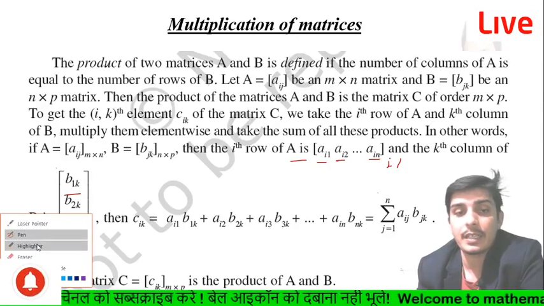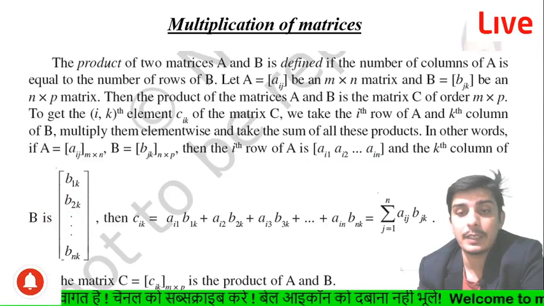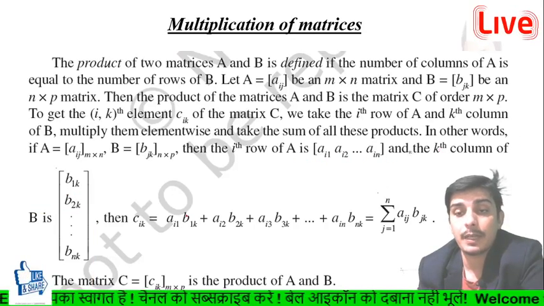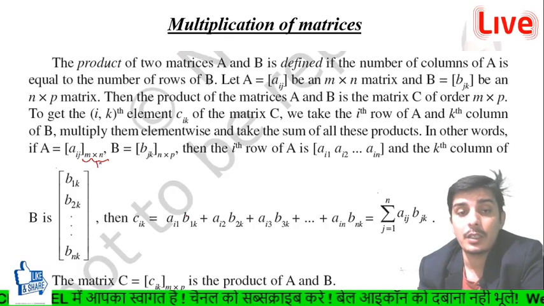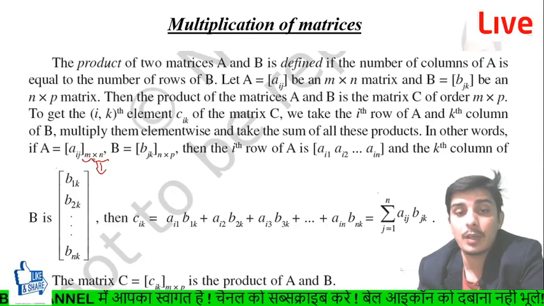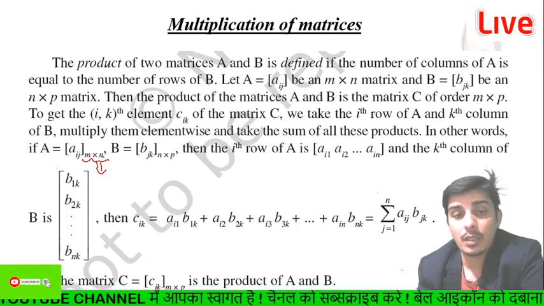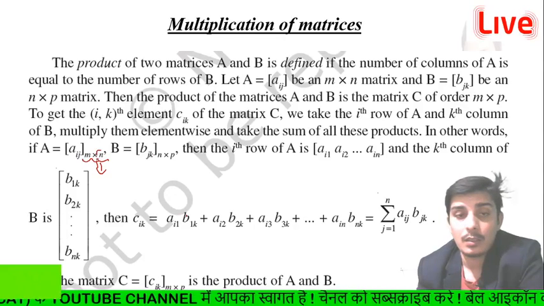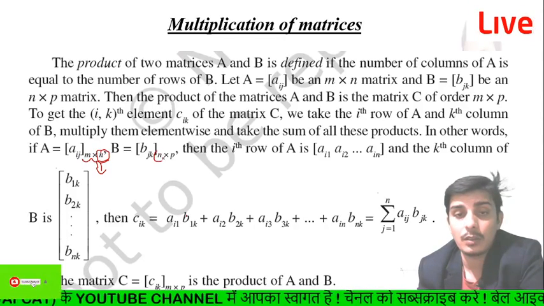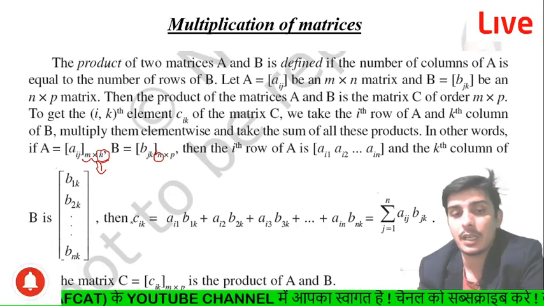The order of A, as given in the question, will be m cross n, and the order of B will be n cross p, which means the number of columns of A equals the number of rows of B. So we can find the product of the given matrices, right?